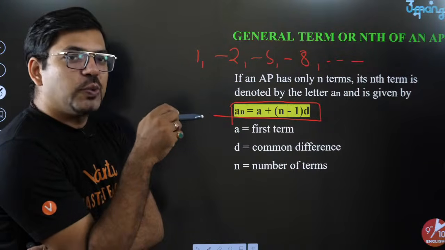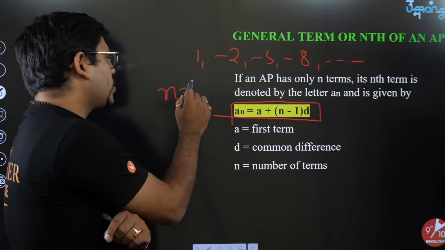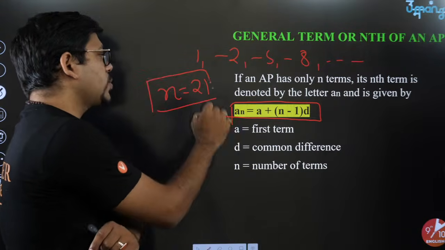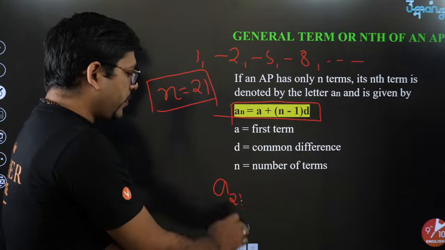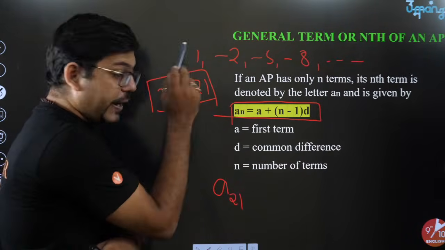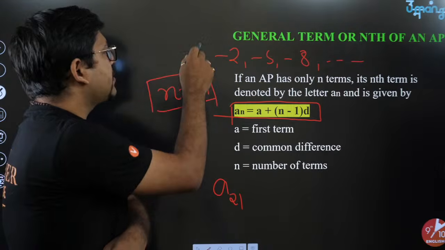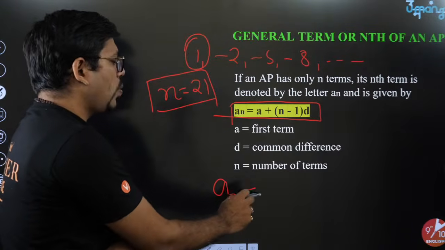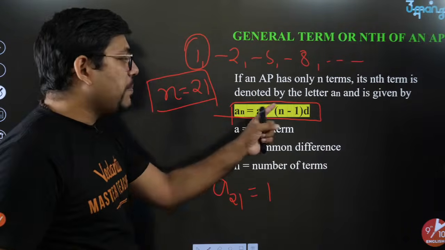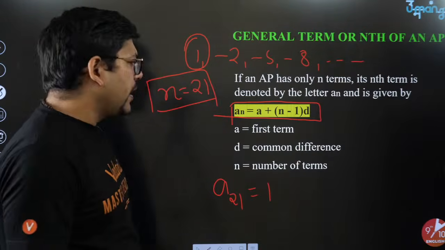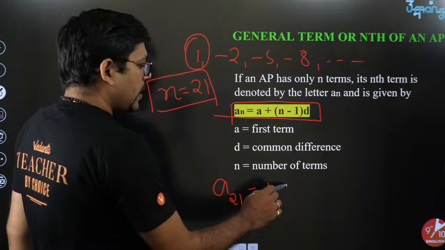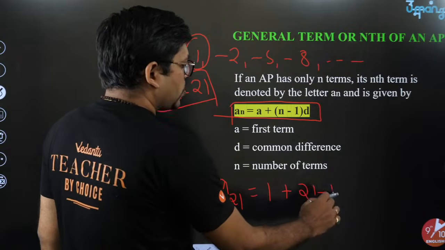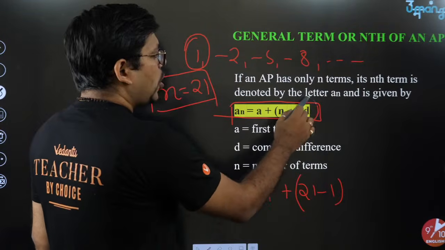So say we have to find the 21st term. 21st term means what? n is equal to 21. So a_n, I will write a_21 is equal to A. A means the first term. Here the first term is 1, plus (n minus 1). Now what is n? n is 21, because we have to find the 21st term. So I'll write plus (21 minus 1), that is 20, into D, the common difference.